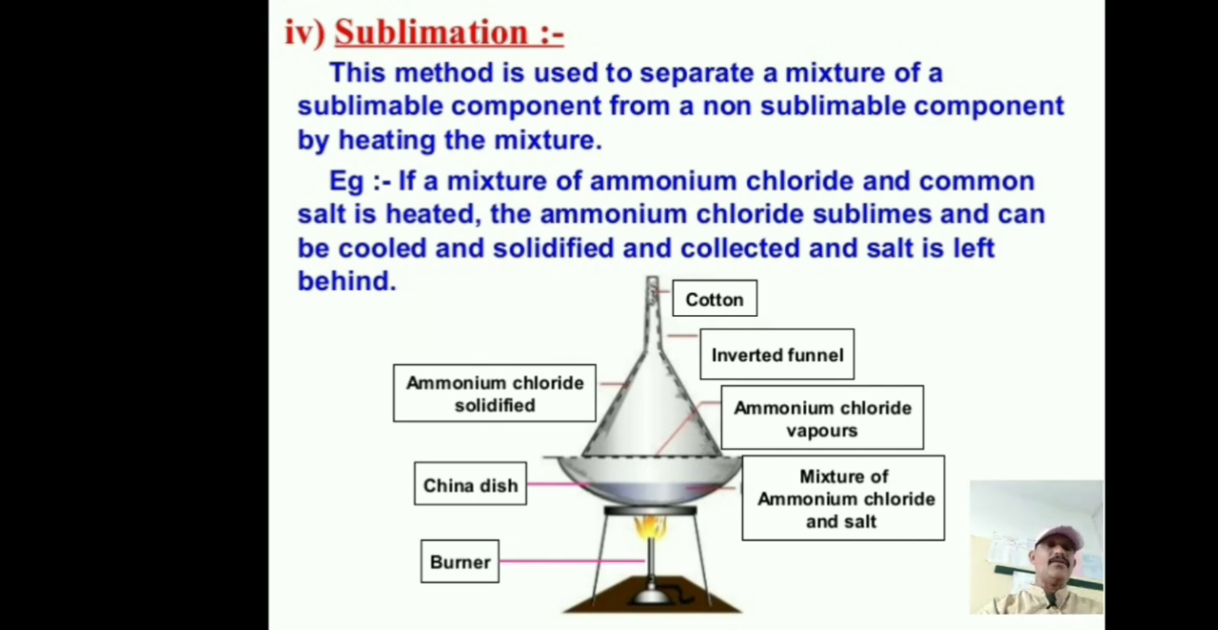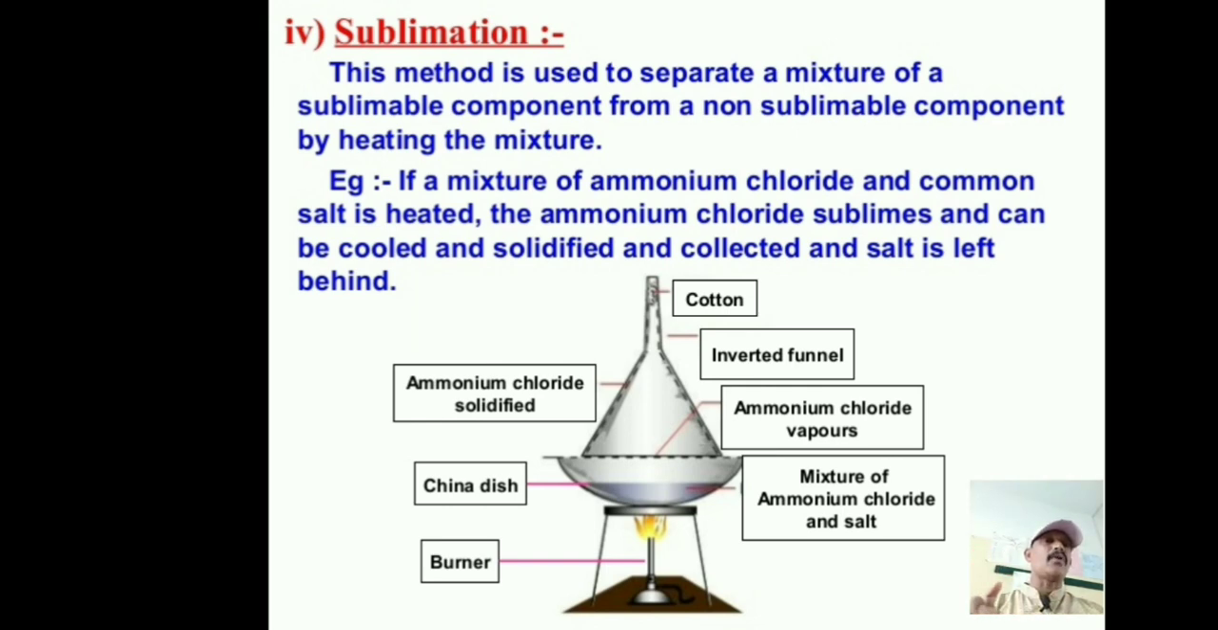So first you arrange it. Take a china dish. In the china dish, which mixture is there? Ammonium chloride and salt. Now you take a funnel and keep it inverted on the china dish, and the stem of that funnel is plugged with cotton. Then you keep that on the tripod stand. Then below the tripod stand we keep the burner.